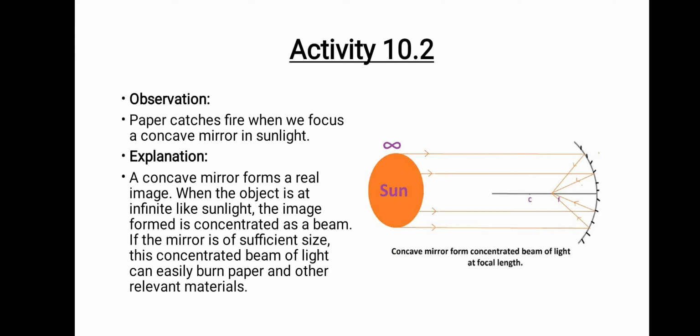After some time the paper will burn. How? When the object is at infinity, like sunlight, the image will be forming at this particular point. The sun rays come from infinity, then reflect at the concave mirror, and you focus them on the paper. So all these light rays will be concentrated in that particular focus, right? That's why the paper will burn.